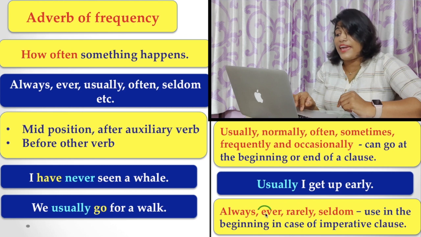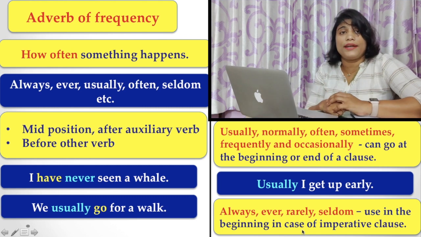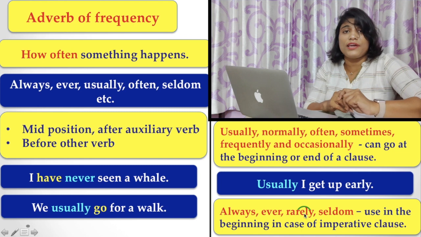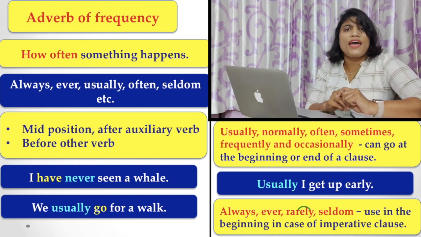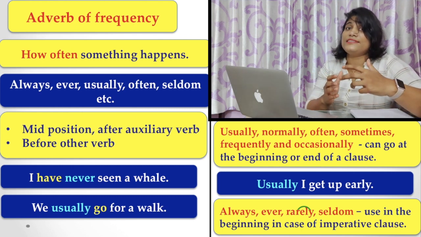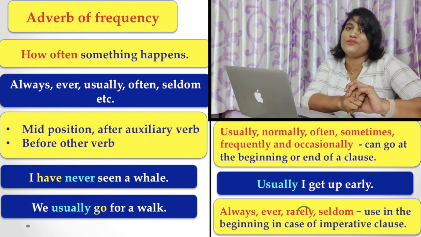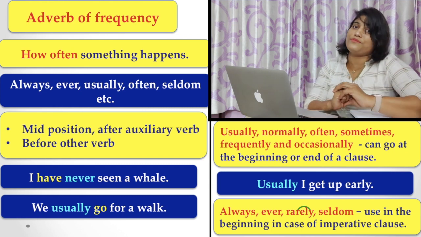But always, ever, rarely, seldom are used in the beginning only in the case of imperative sentences. If you have any question about sentence types, the sentences based on their purposes, you have to watch my video about the sentences. I will provide the link in the description box below.